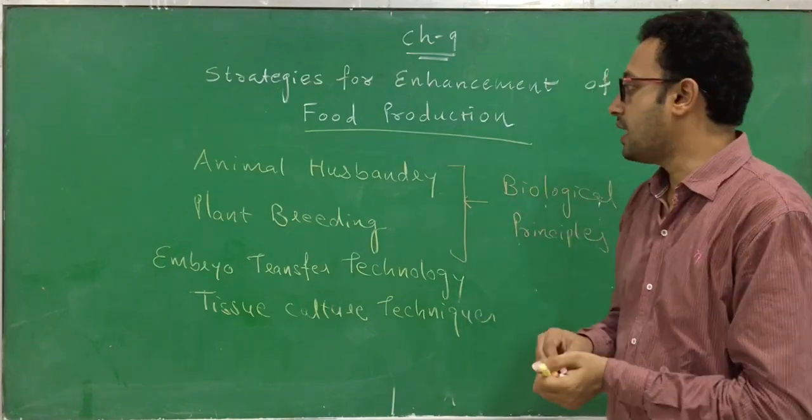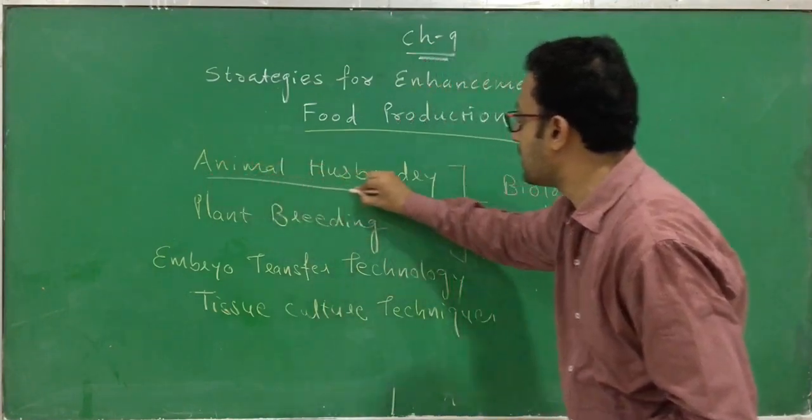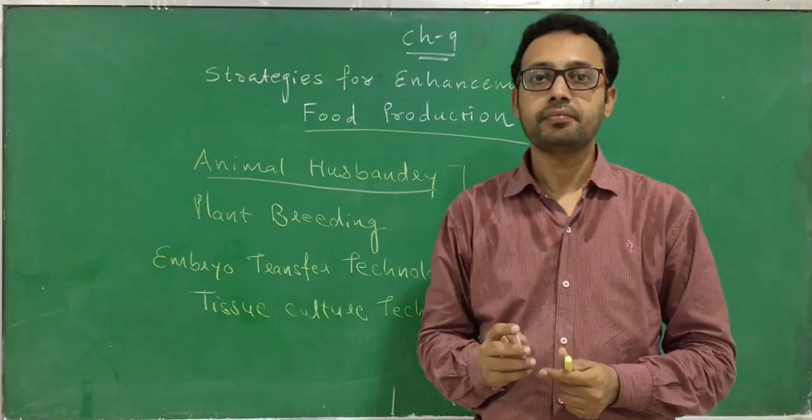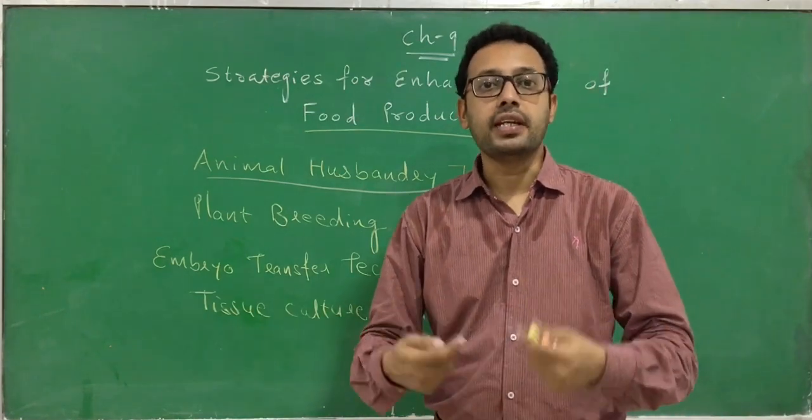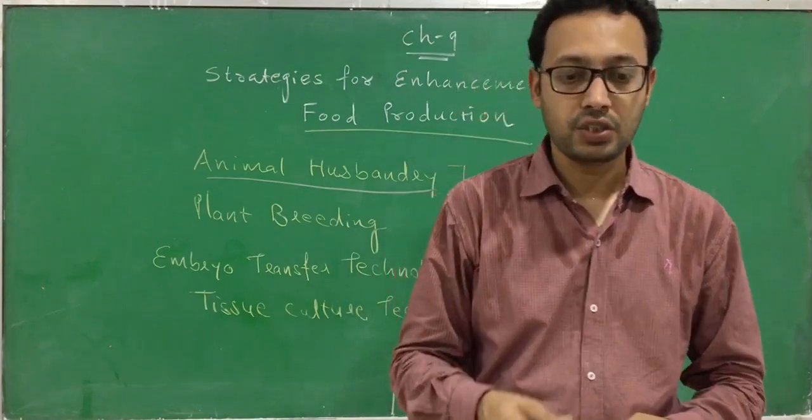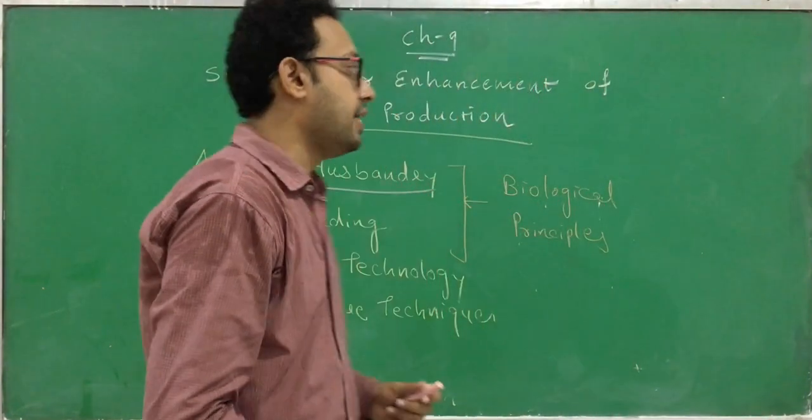Let us first start with the first technique, what we call animal husbandry. What is animal husbandry and how can we increase food production?